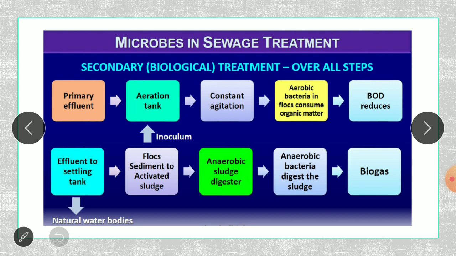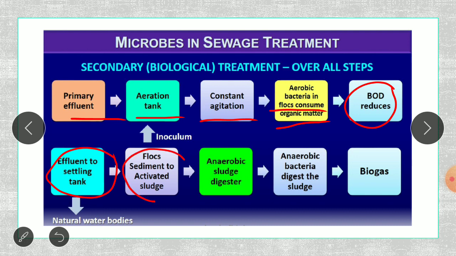So here what is done, the primary effluent is put into the aeration tank. Here the constant agitation or mixing is taking place. Then in this, the aerobic bacteria are going to be forming the flocs which will consume the organic matter. Now, when this is happening, the BOD reduces, and the water is now good for putting into the natural bodies. So, by this method, the effluent is sent into the natural water bodies, whereas whatever flocs are there, the remaining bacteria is going to be there.